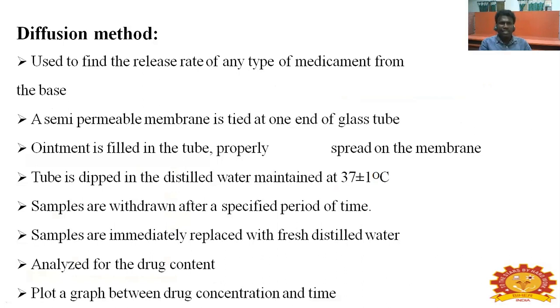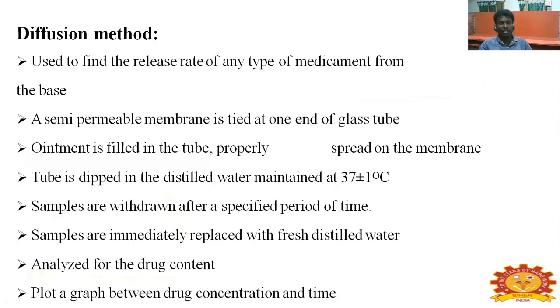Diffusion method. The diffusion method is used to find the release rate of any type of medicament from the base. A semi-permeable membrane is tied at one end of a glass tube. Ointment is filled properly in the tube and spread on the membrane. The tube is dipped in distilled water maintained at 37 plus or minus 1 degree centigrade.